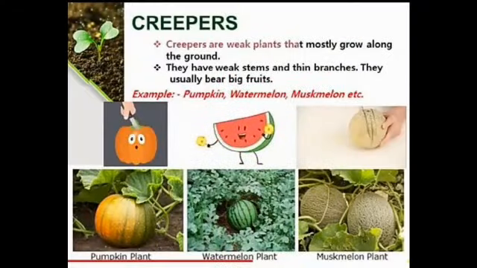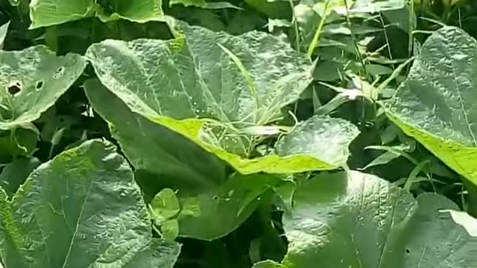The last classification of plants, or type of plants, is creepers. Like climbers, creepers also cannot grow straight. They grow along the ground. They have weak stems and they creep along the ground. So they are known as creepers. Pumpkin, watermelon, bottle gourd, these are all examples of creepers which creep along the ground.